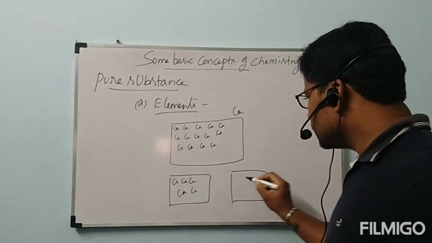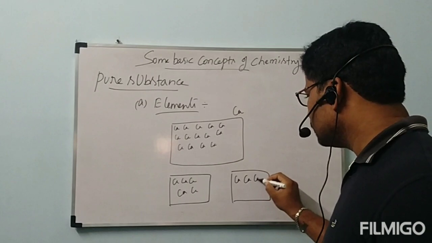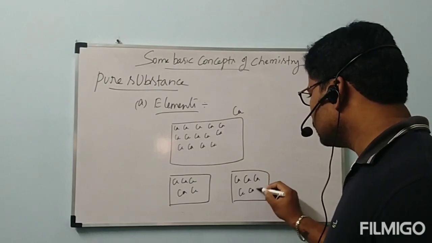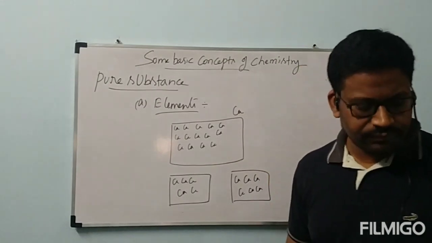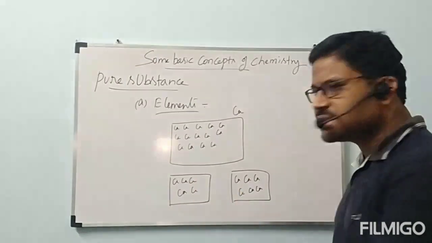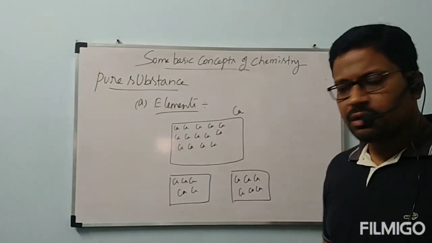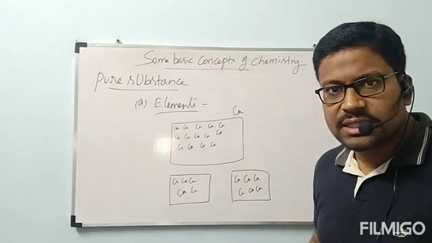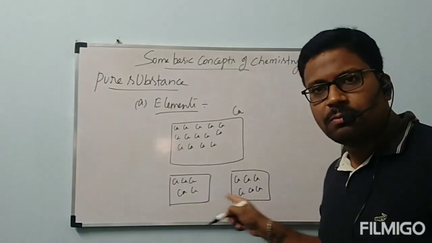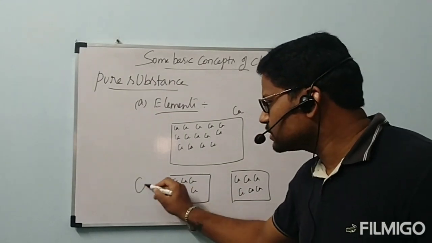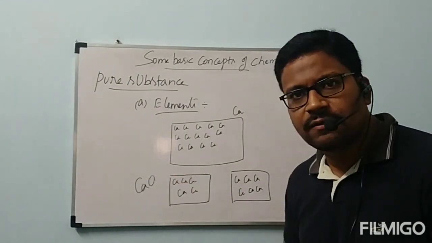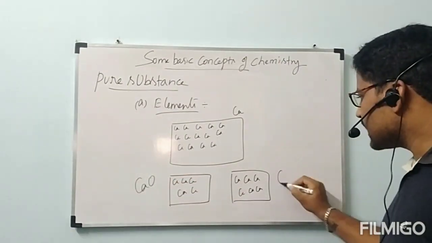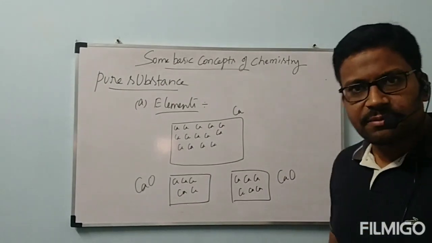Calcium atoms. Second block contains calcium atoms only. Is there any difference between first block and second block? No. If you supply oxygen gas to these two calcium blocks, from the first block we will get calcium oxide, and from the second block we will get calcium oxide.